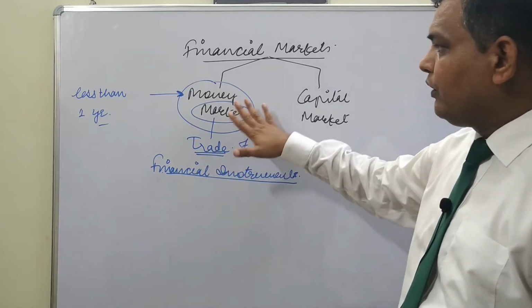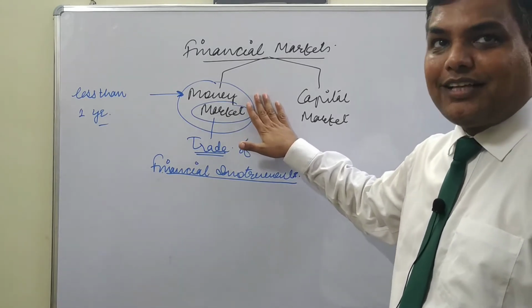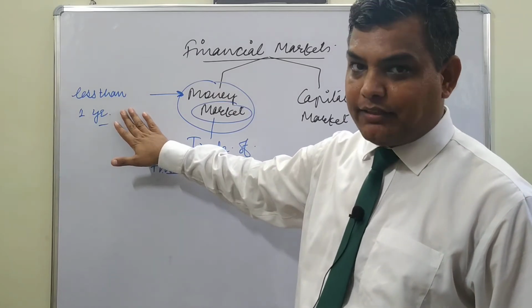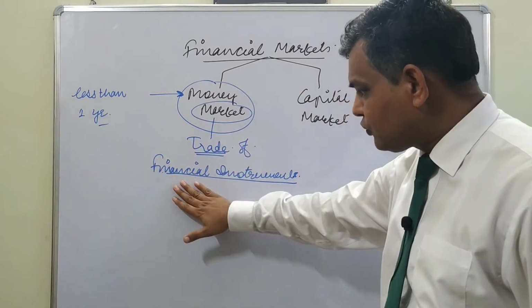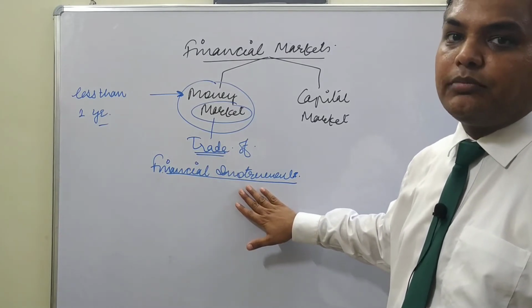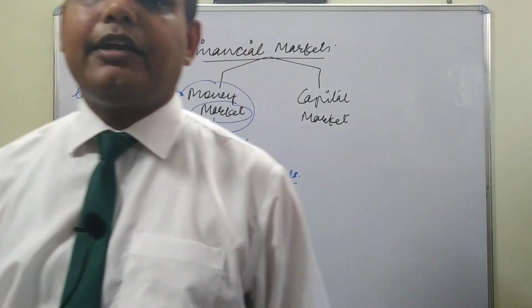So today we will be discussing money market. What is money market? Money market deals with the instruments which have a life less than 1 year. It means these instruments which are dealt in the market are short-term instruments. So let us understand how this money market works.